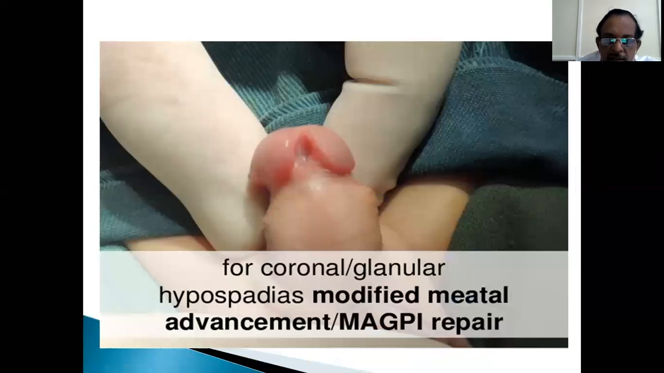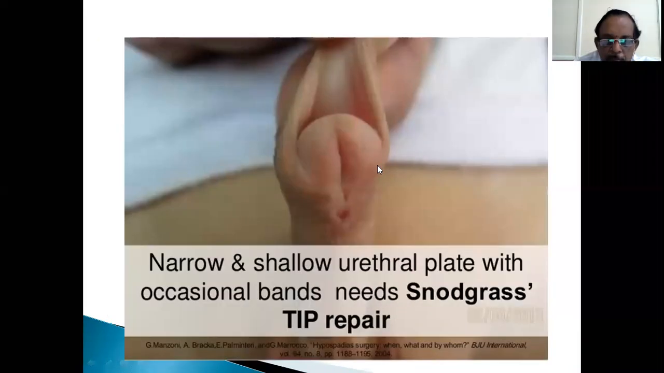You see here, this is only a coronal or glandular hypospadias. So many people disregard this, they don't come for treatment also. See, this is what I said, excess dorsal hood of prepuce. Here is the opening, and this is a shallow thing. These things can be corrected easily because not much of chordae is involved. So this finishes our hypospadias.